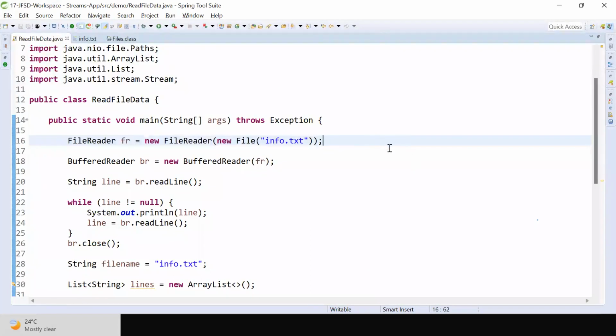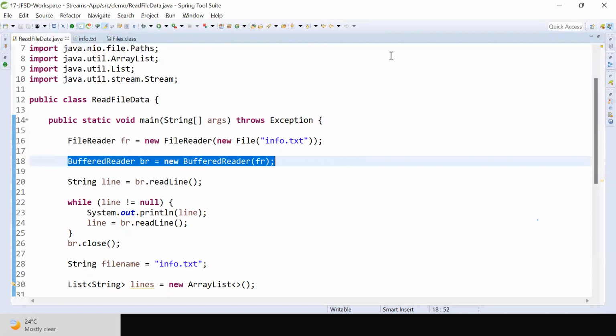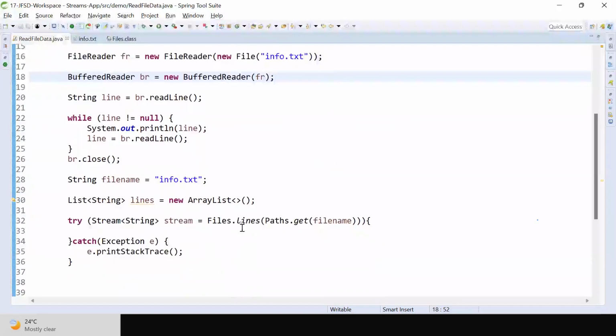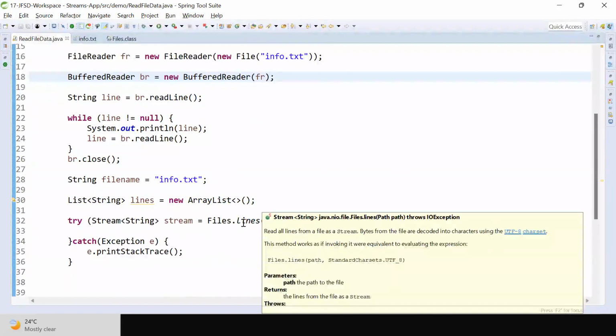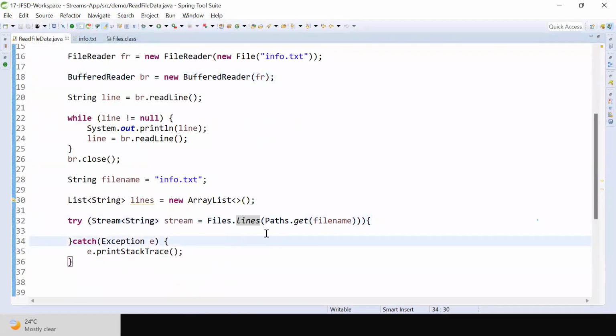To improve the performance of the program, instead of the FileReader, we go for a BufferedReader. What is the benefit of going for a BufferedReader? BufferedReader will read the data line by line. But in 1.8, what have they done? They have given a lines method. If you call the lines method, it will read the complete file data at a time and give you one stream directly.